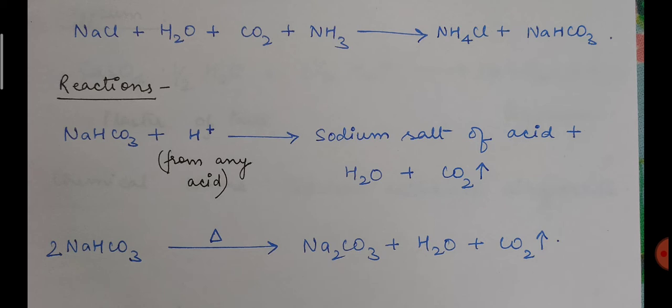Now tartaric acid and citric acid. So what will happen when they are combining? That means when they are reacting, then you get different products like sodium salt of acid. It is because here I have simply shown, or you may simply find H plus ion from any acid, because there is not any specific acid which we have to take. We can take any acid like tartaric acid, citric acid. The acid should be mild and it should be edible. So that is why here it is given as sodium salt of acid. Whatever acid we will take, accordingly we will get the first product, then H2O and then CO2.